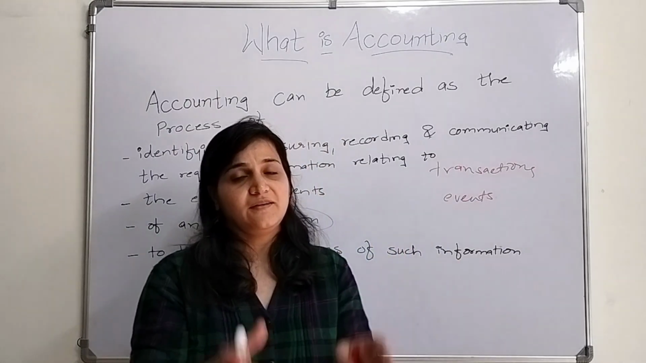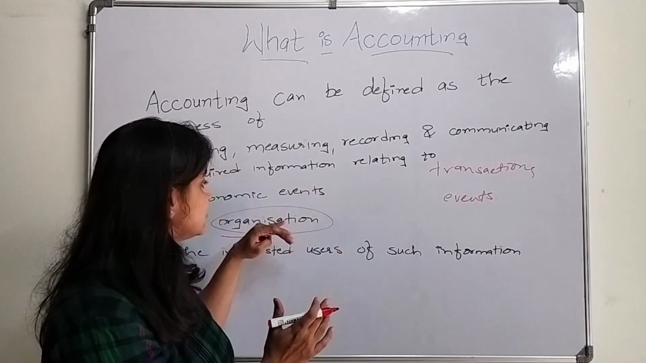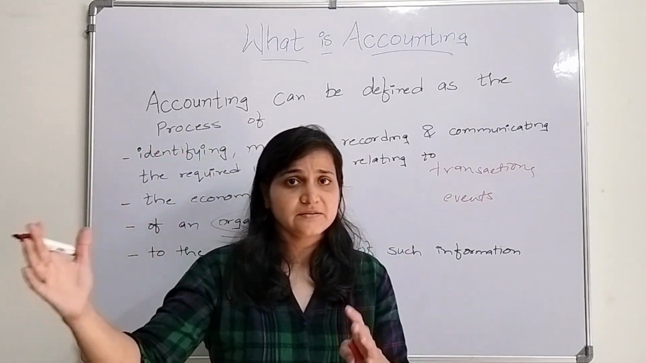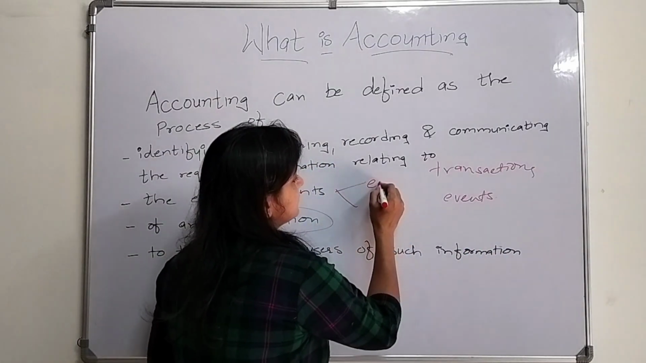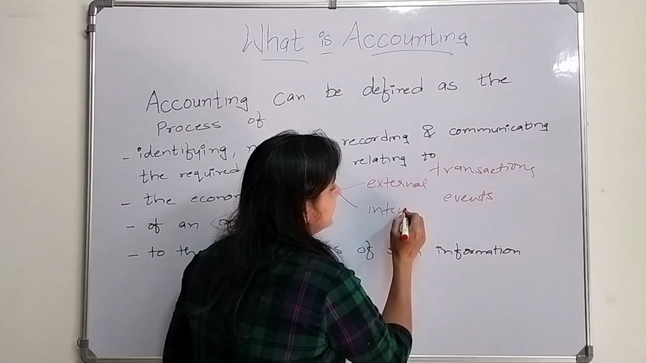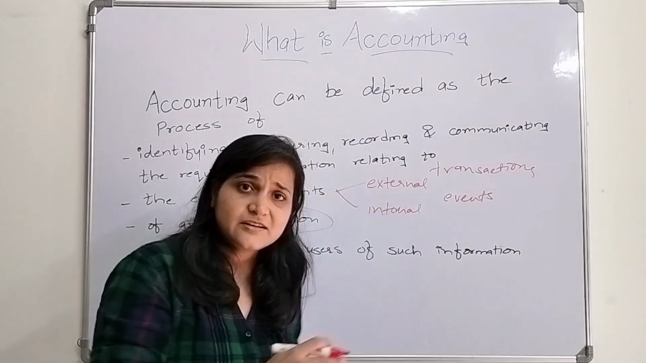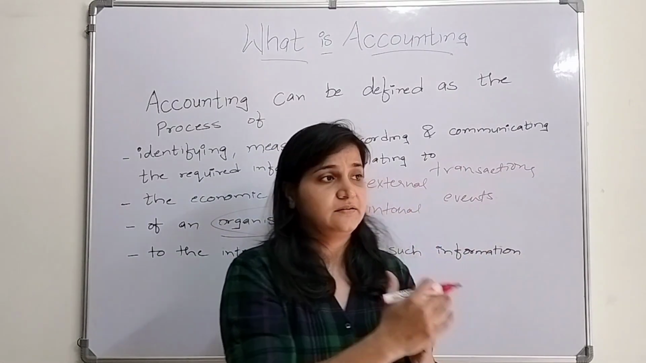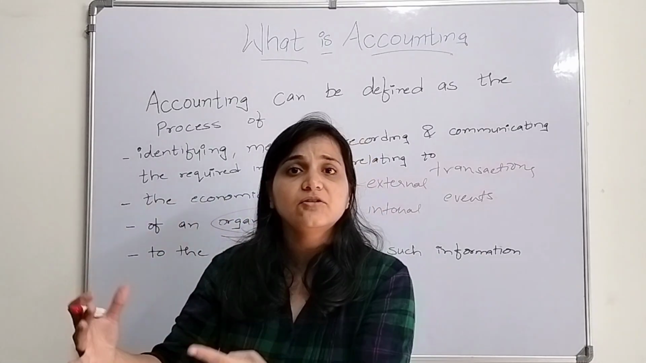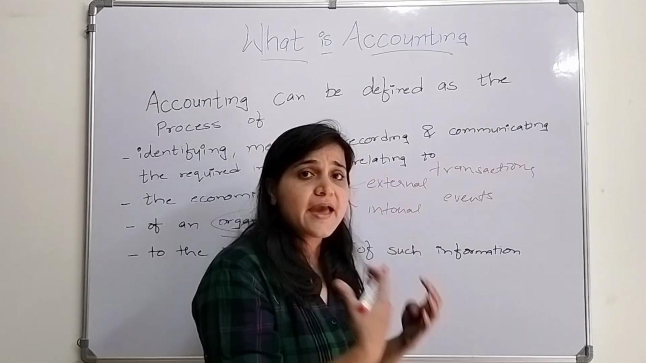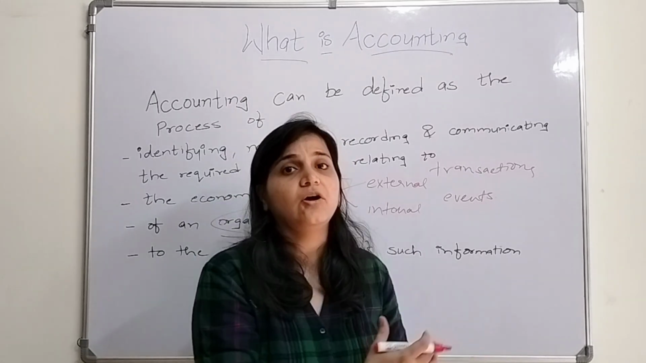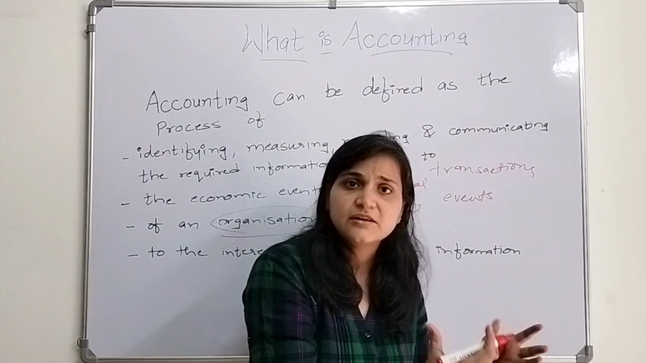So those transactions, those events which relate to an organization, could be an external event or an internal event. External events means the outsiders. I am purchasing goods from the suppliers. I am selling goods to the customers. I am paying the rent for the property to my landlord. So these are all external events.